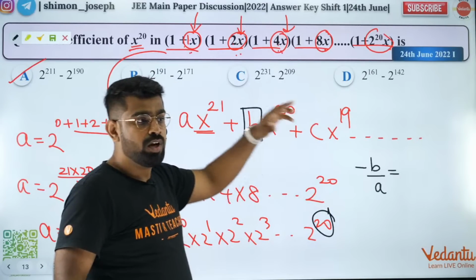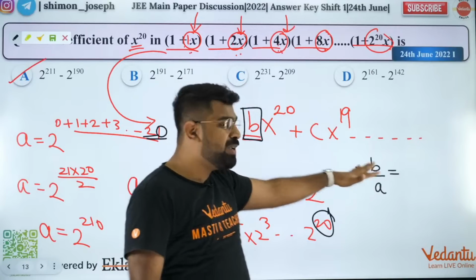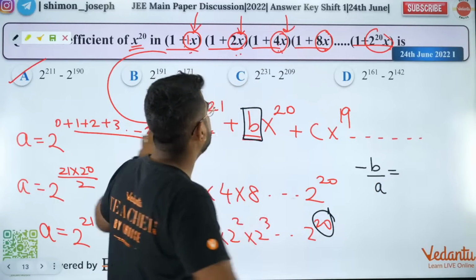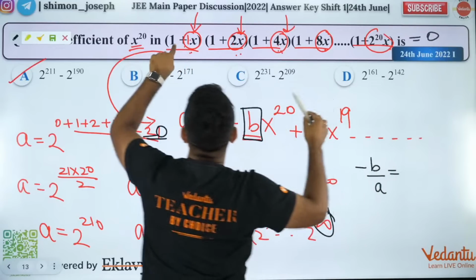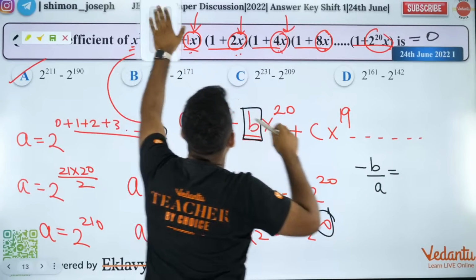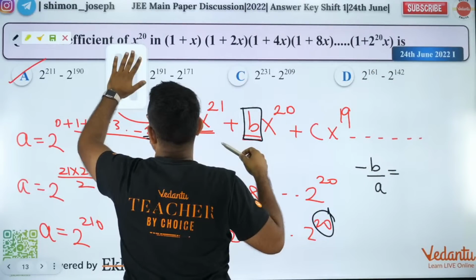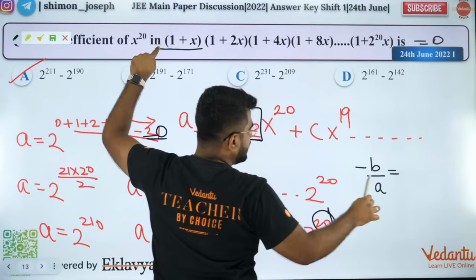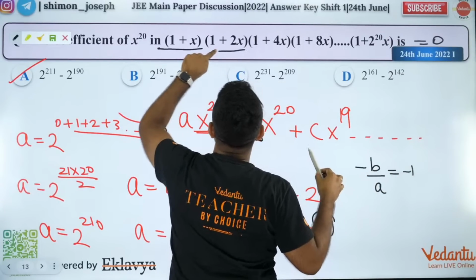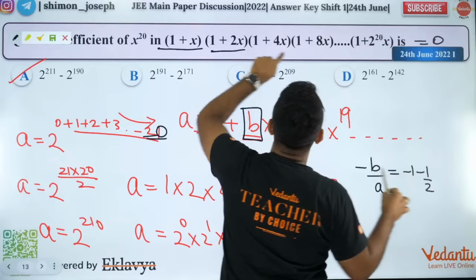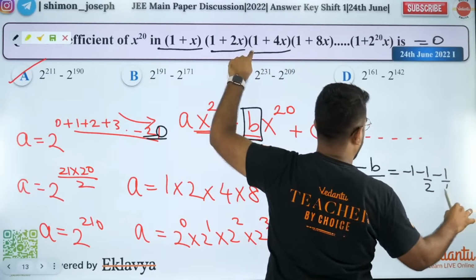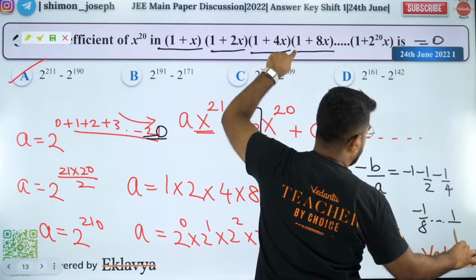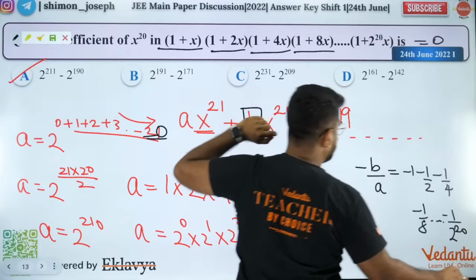So now let's come back to this. What is minus b by a? Minus b by a is nothing but the sum of all the roots. If I equate this to 0, what are the roots? The roots are where all these factors become 0. Where does this become 0? The first root is minus 1. Then minus 1 by 2. Then minus 1 by 4. Then minus 1 by 8. All the way up to minus 1 by 2 power 20.